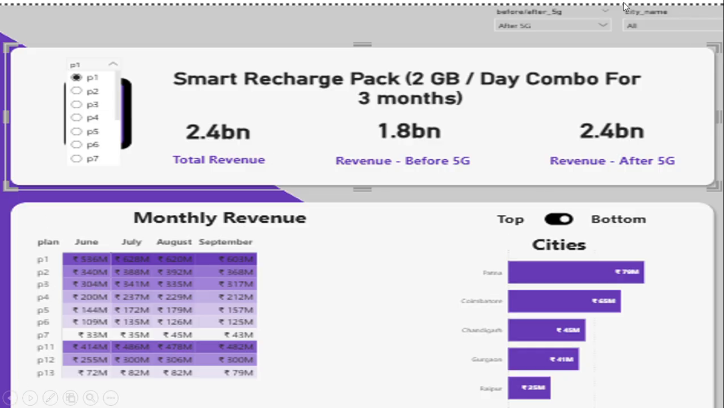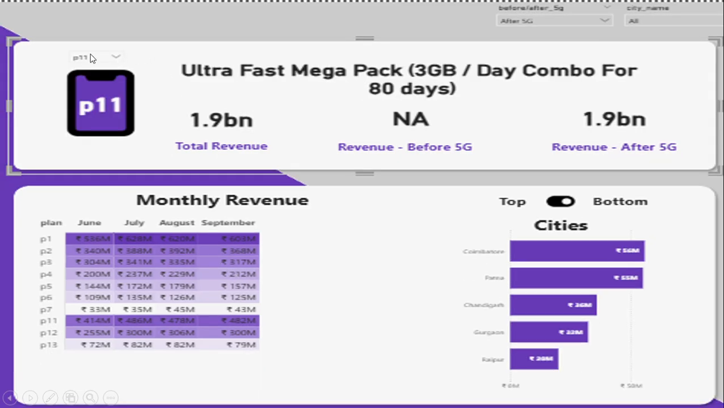And here I have selected the after 5G slicer, that is why we only have June, July, August and September data, which comes under the after 5G data. And we have a toggle button also to see the top and bottom performing cities with respect to the KPIs, with respect to revenue. Here I have selected plan 11. Plan 11 was introduced only after 5G. That is why we only have the data for these 4 months.